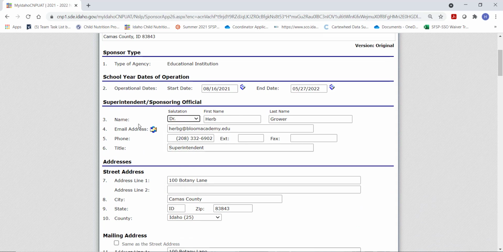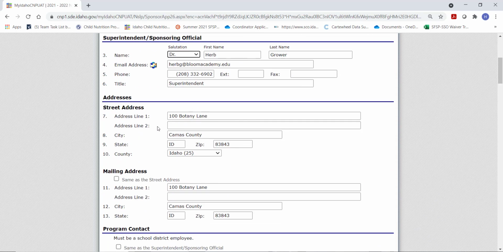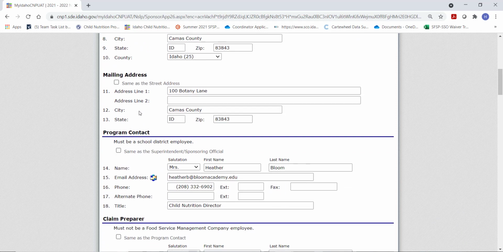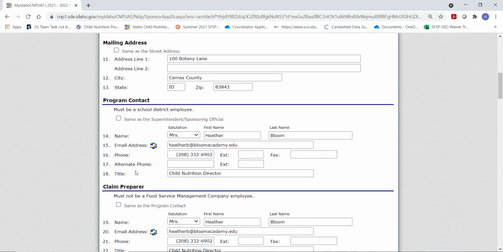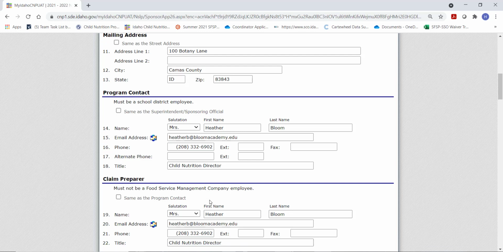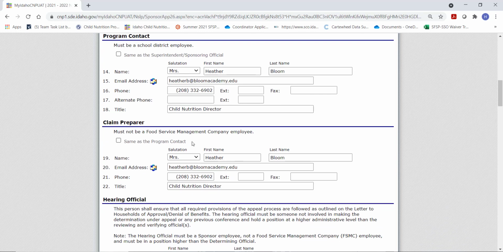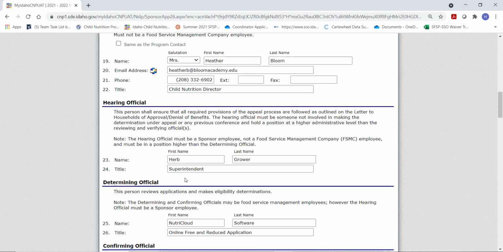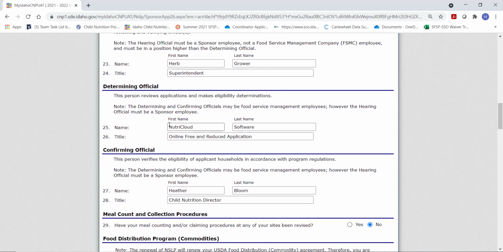Make sure that your superintendent contact information is up to date, the street address is correct, mailing address, program contact should be listed as the child nutrition director or the person most applicable to receive all state agency email communications. The claim preparer may be the same or may be different. The hearing official, determining official, and confirming official need to be 3 separate people.